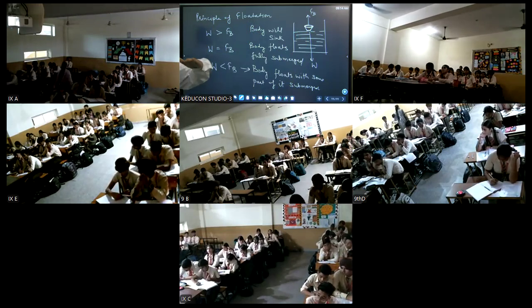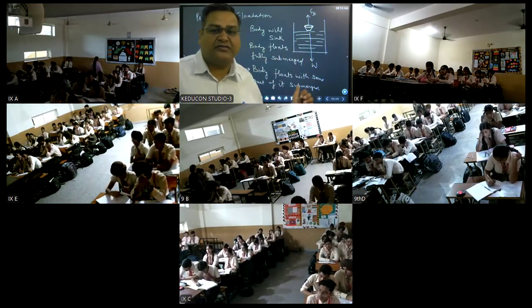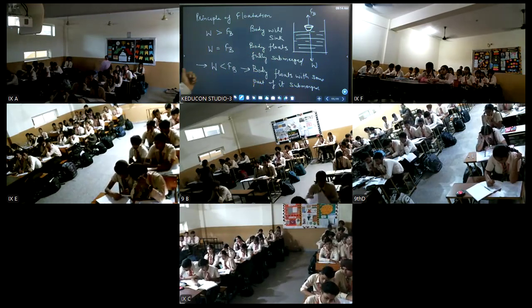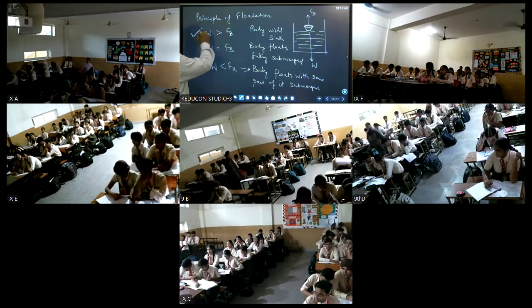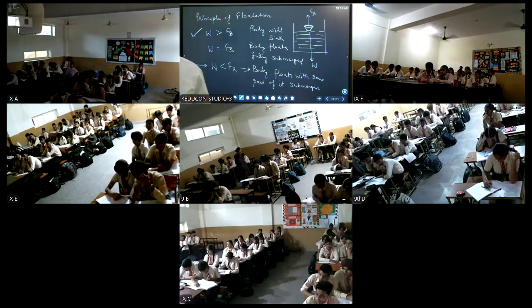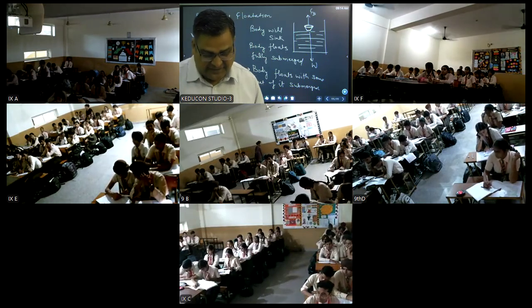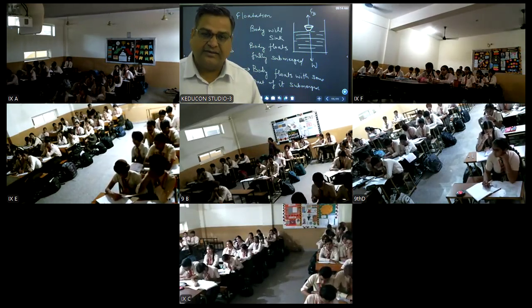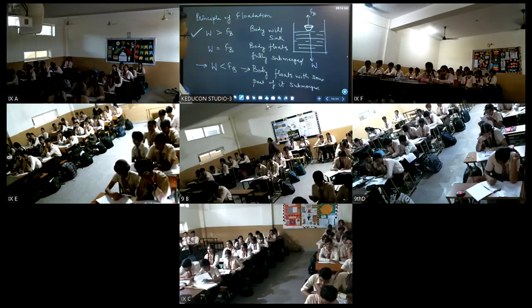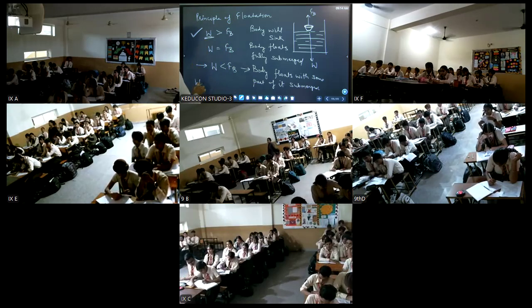When the cork is floating on the water, then the weight of the cork is less than the upthrust. But when it sinks, so this is the case, right? So the weight of the cork becomes greater than the upthrust. Is this clear? Yes or no? Now what is weight? Weight is equal to m into g.